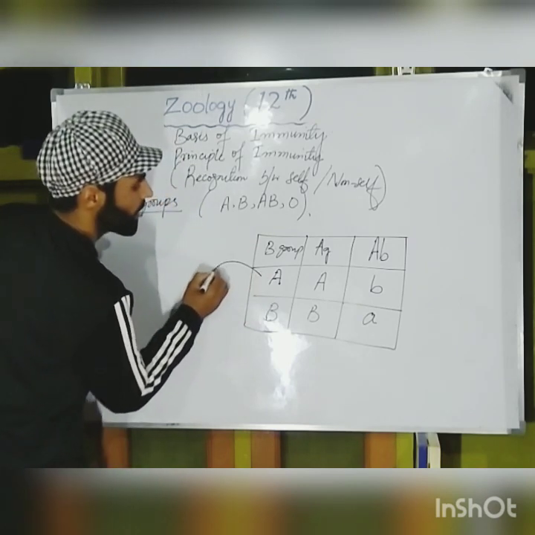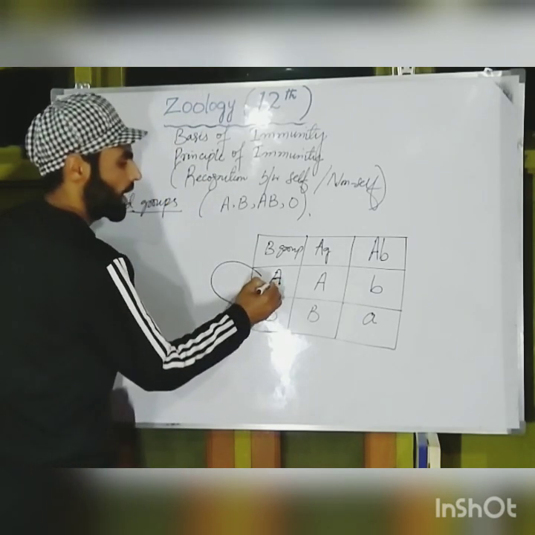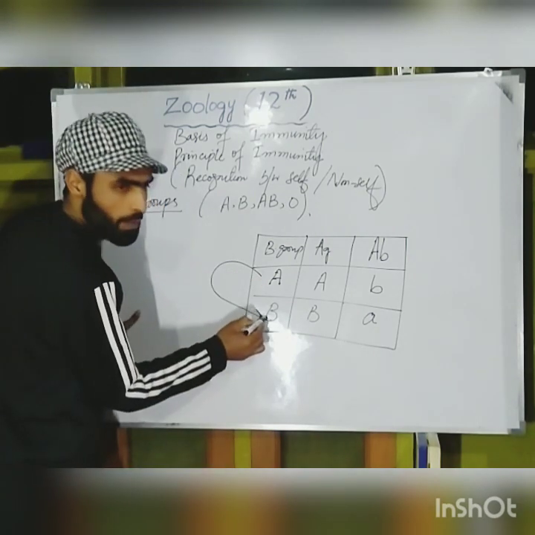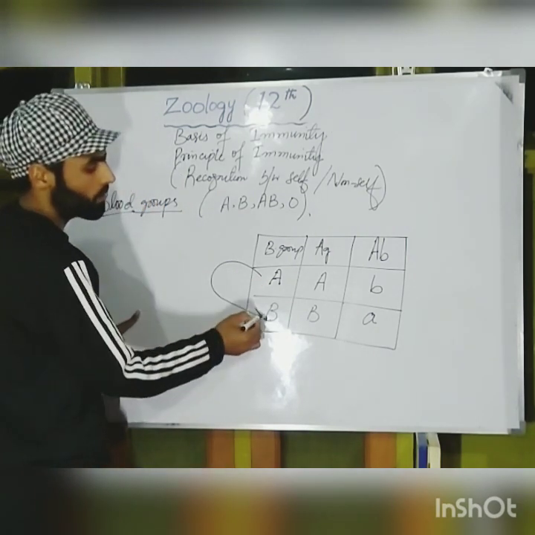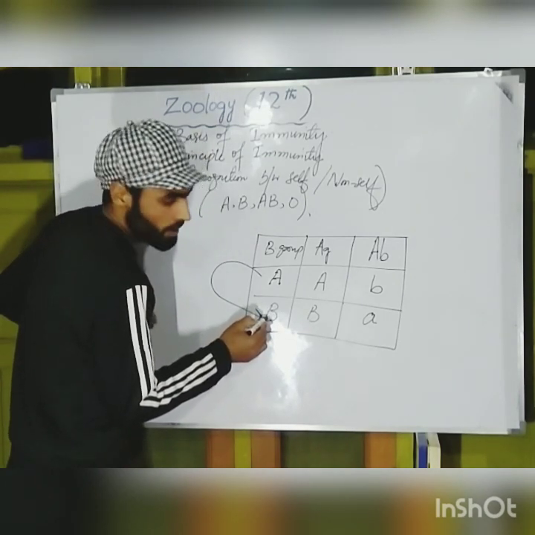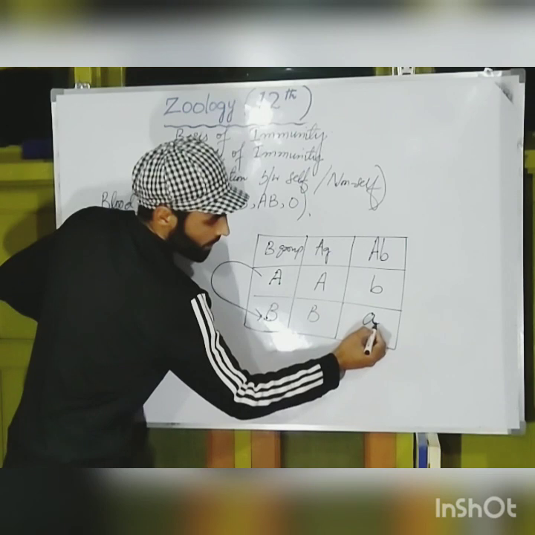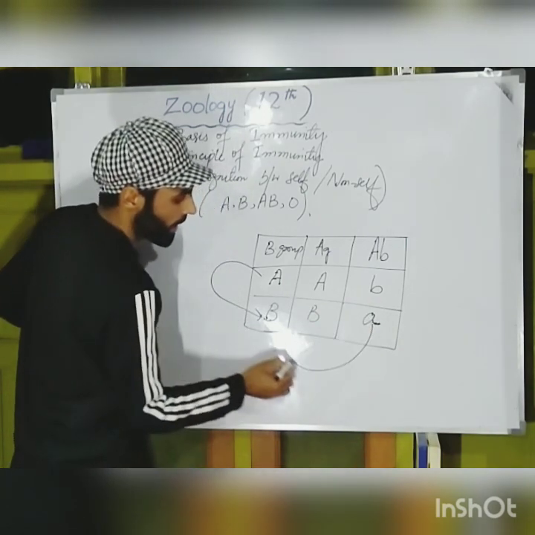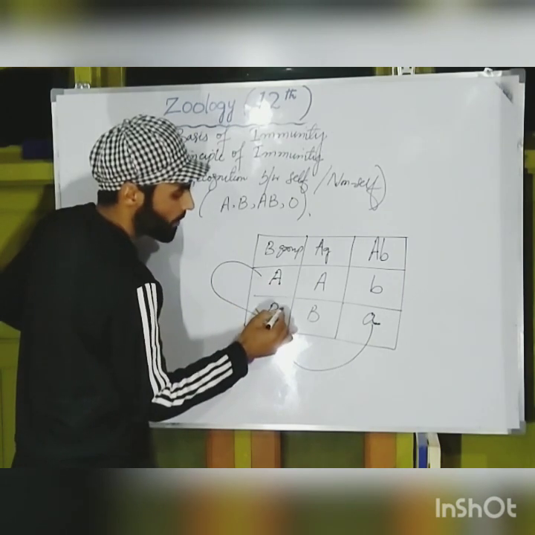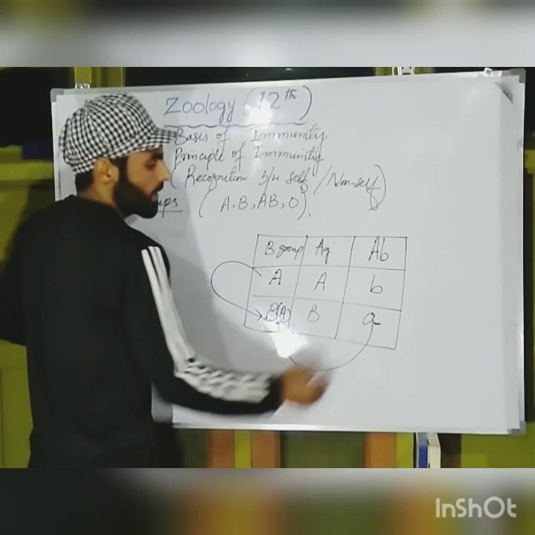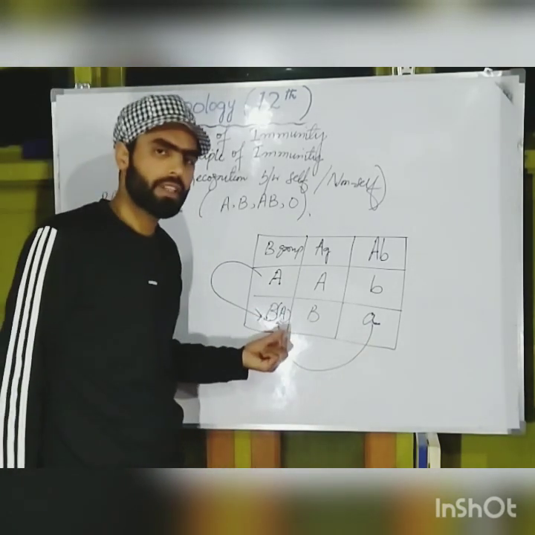Suppose we try to transfuse blood from an A blood group person to a B blood group person, what will happen? In the B blood group person, the plasma will be having A antibody, and this antibody will attack those RBCs that have A antigen, and the RBCs will be destroyed.